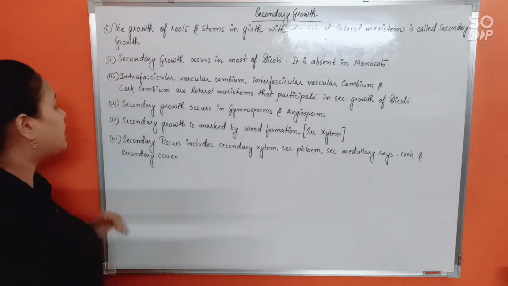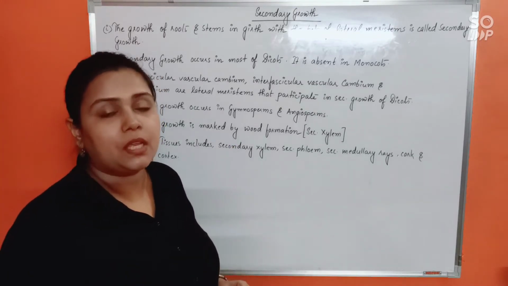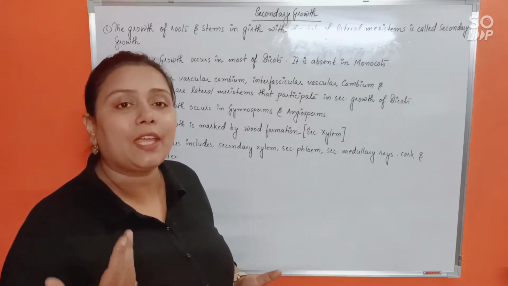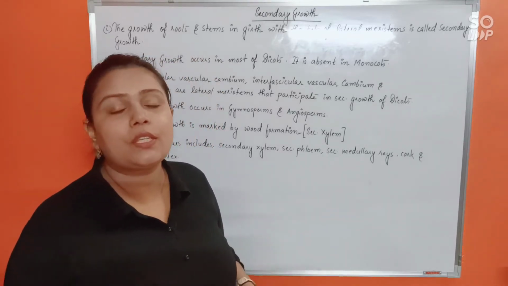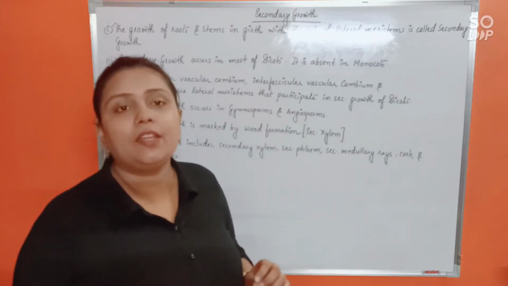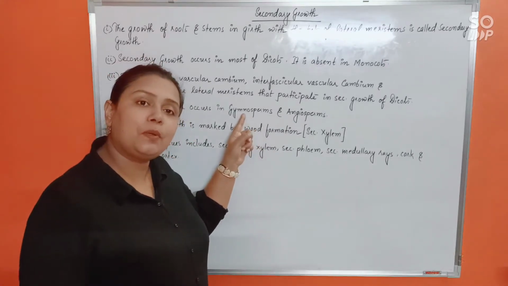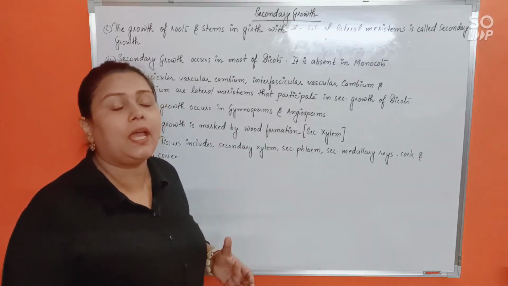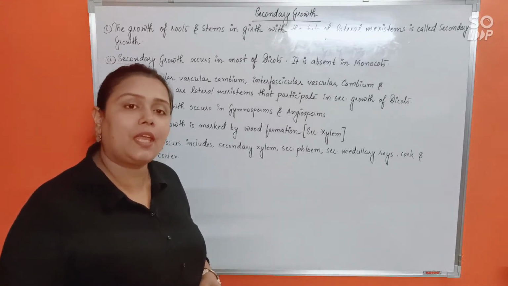Next, secondary growth occurs in both gymnosperms and angiosperms. It's not that secondary growth would only occur in angiosperms, because we're talking about dicots all the time. Secondary growth occurs in dicots and is absent in monocots, but that doesn't mean, dicots being angiosperms, that secondary growth is restricted to the angiosperms. It can occur in gymnosperms as well. Rather, gymnosperms are much more arboreal, much more woody, very strong, very tall plants. Of course they would require secondary growth.